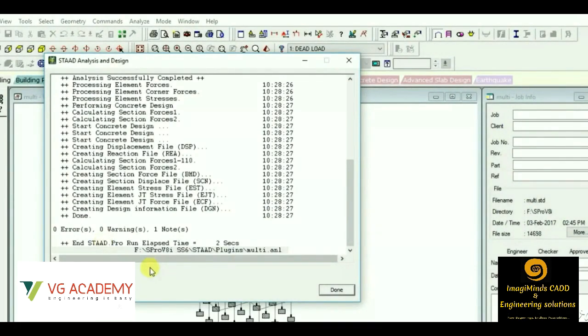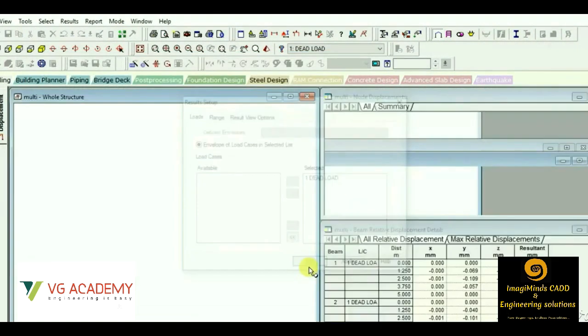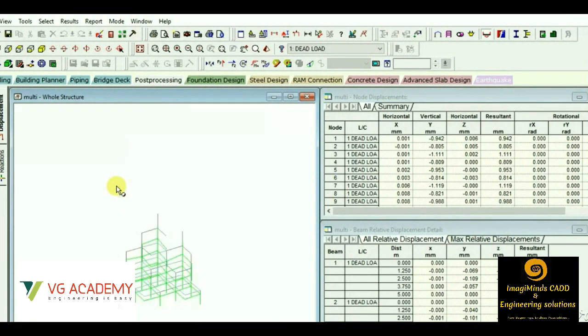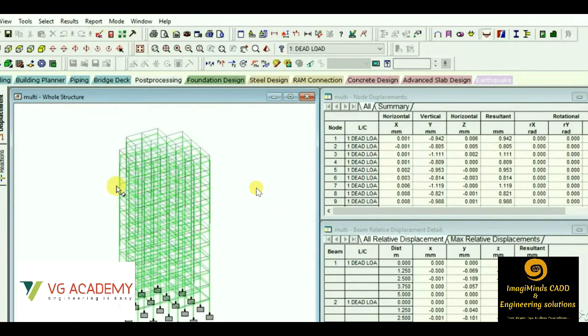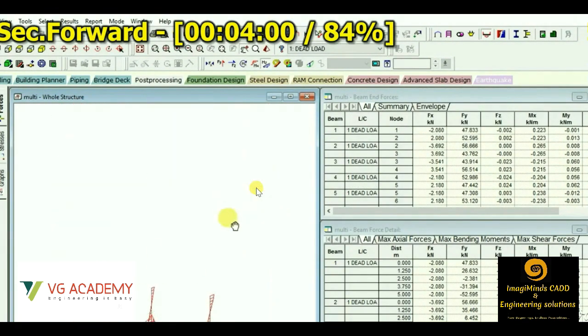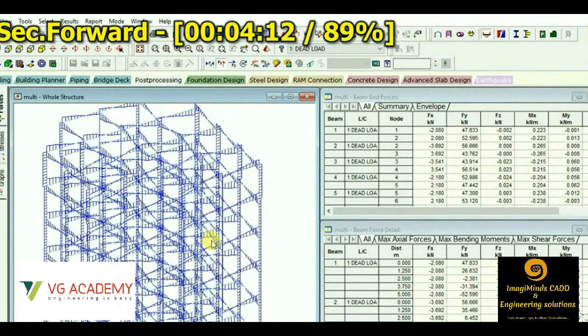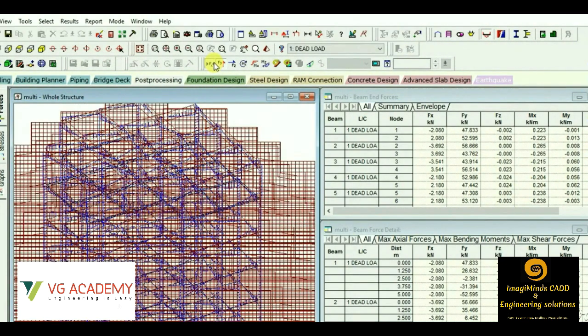So as we can see, there are 0 errors and 0 warnings. So we'll move to the output file or the post-processing mode, that is the result view options. We'll go and check. So we'll be able to get the reactions. I'll show you. So these are actually the shear force and bending moment of individual members of this multi-storied building. These are the axial forces.